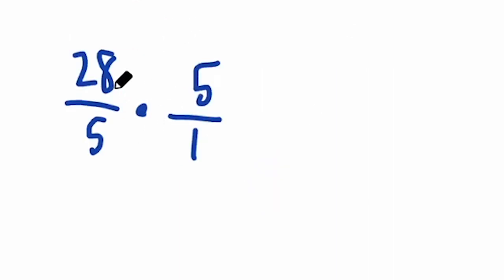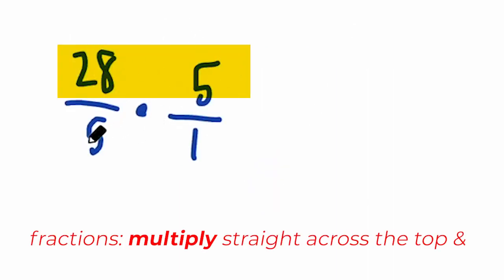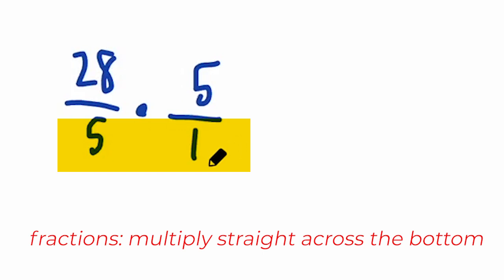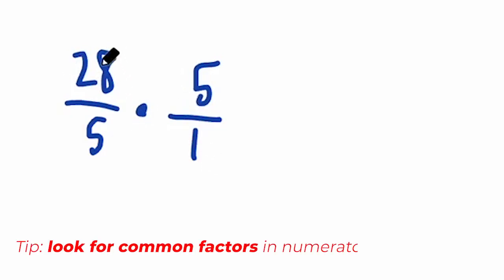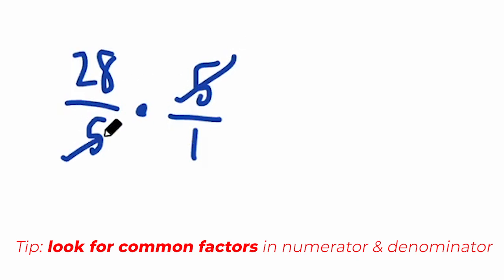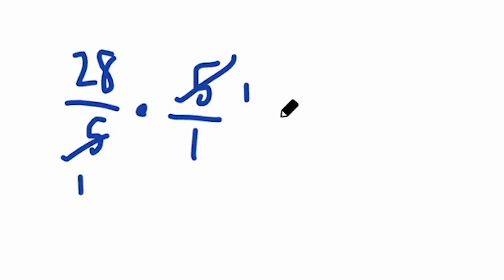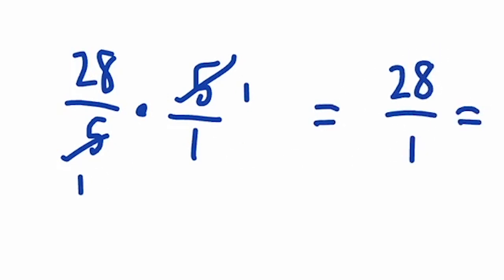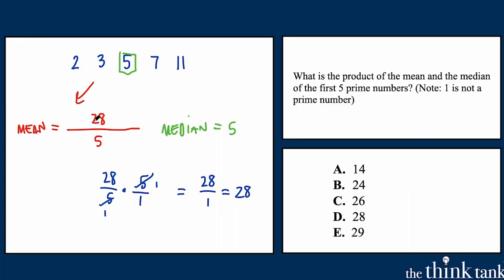With fractions, when I'm multiplying, I would go straight across the top and straight across the bottom. But one thing I can look out for is a common factor. I see 5 can be divided out of the numerator and out of the denominator, leaving a 1 behind in both cases, so I don't have to do all this multiplication. So the 5's cancel. I'm left with 28 times 1 in the numerator, which is just 28, and 1 times 1 in the denominator, which is 1. So the product of the mean and the median is just 28, choice D.